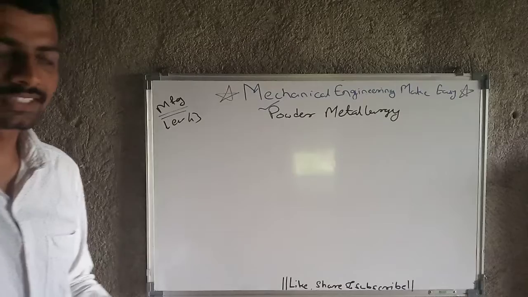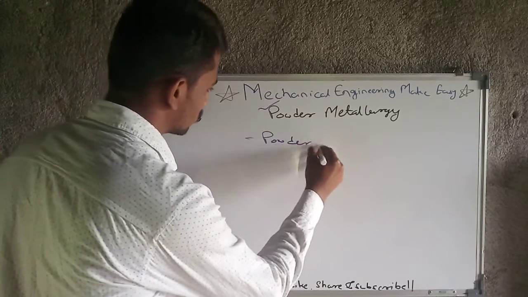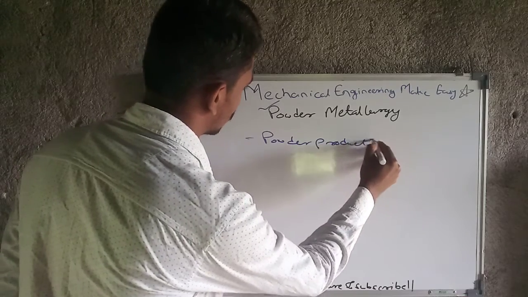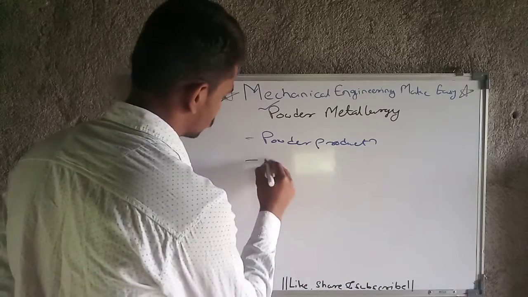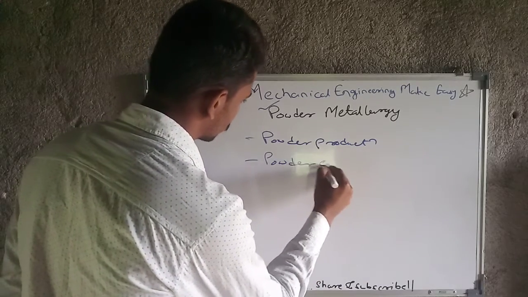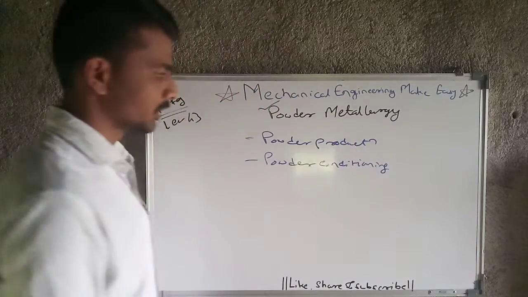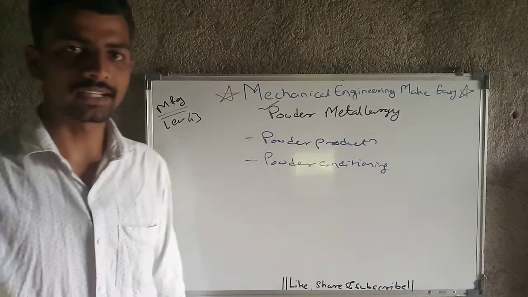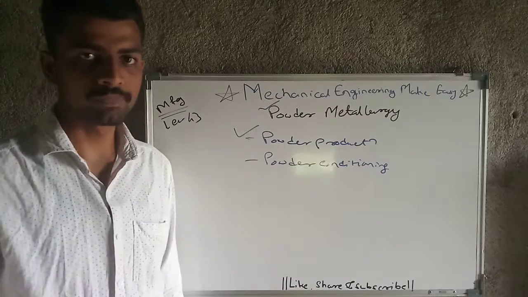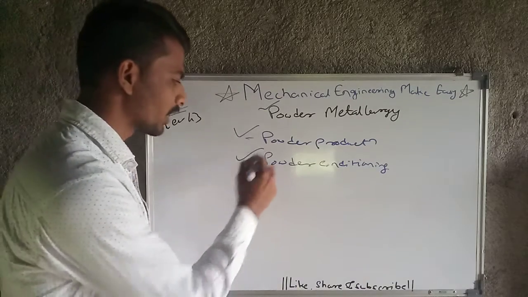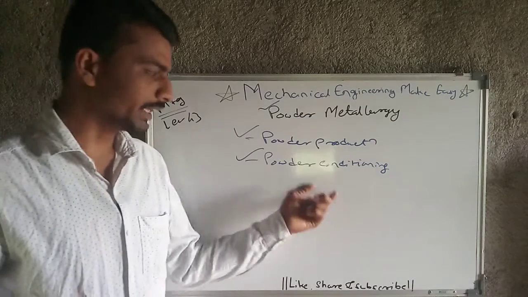Okay, in that different steps are there. Likewise, powder production, after that powder conditioning. What is powder production? It means by different means, that may be mechanical, chemical, electrochemical or etc., we are going to generate the powder from raw material. Then powder conditioning means for improving properties we are going to do heat treatment.